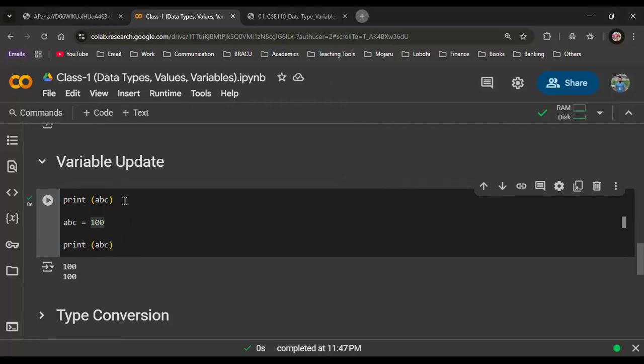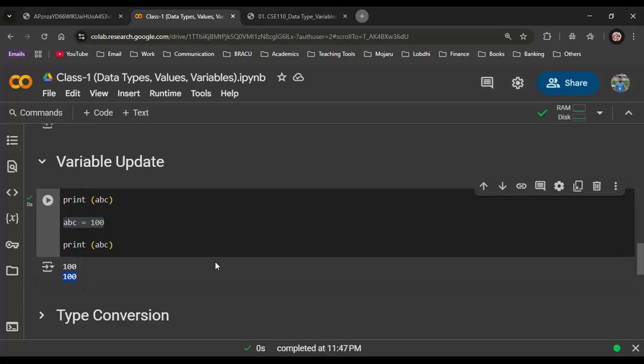Now, one thing you need to understand here. I have given 2 print lines, right? Here is a print line. Here is another print line. Both of them are showing 100. But this print line is above, before assigning the variable ABC as 100. You understand what point I'm trying to make? According to you, the first one should be KFC, then the second one should be 100, right? But it's not.